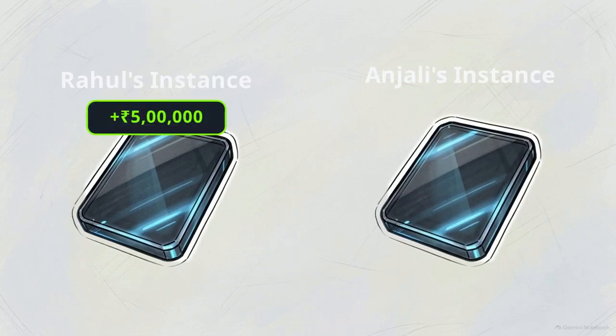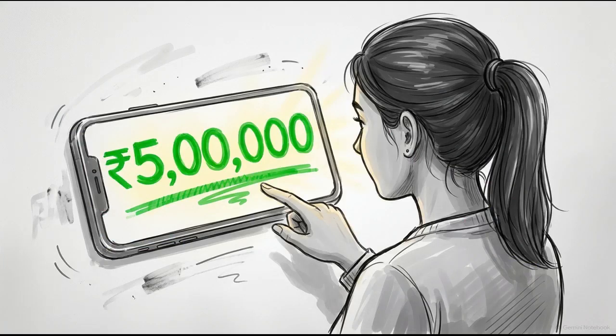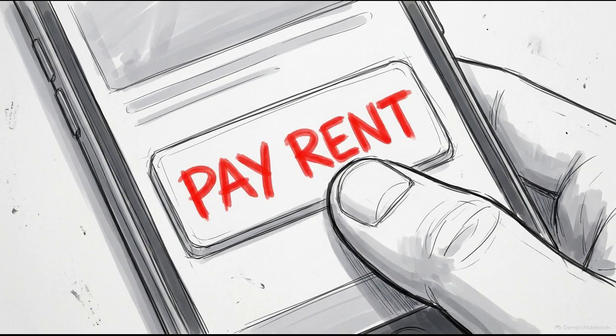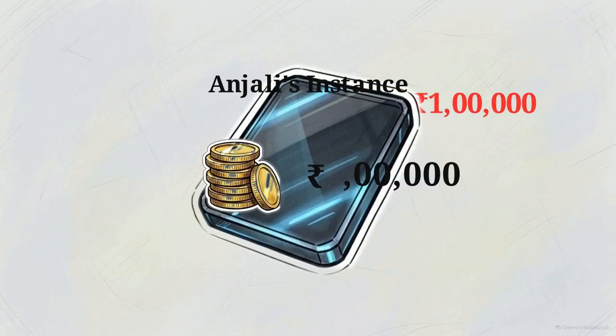He deposits 5 lakh rupees directly into his own account instance, but when Anjali logs in and checks her distinct account, her balance also reads 5 lakhs. They assume the bank made a highly lucrative clerical error, believing their financial data is independently secured within their respective objects. Riding high on this unexpected windfall, Anjali immediately pays 1 lakh for the house rent, pulling the funds strictly from her own account object.